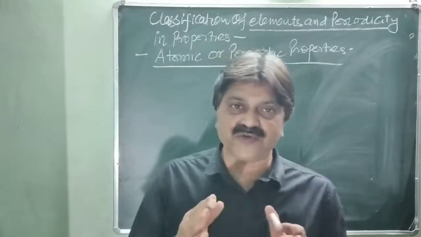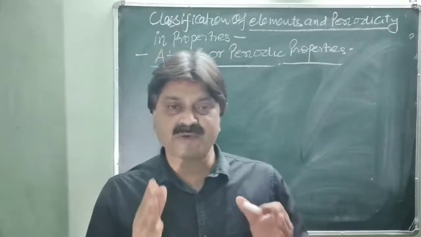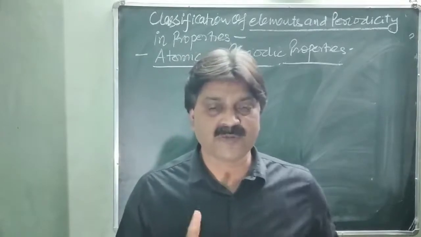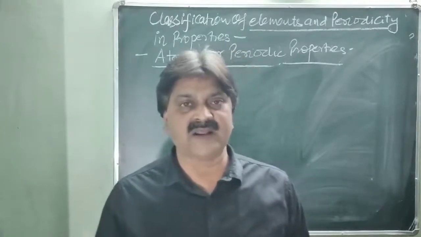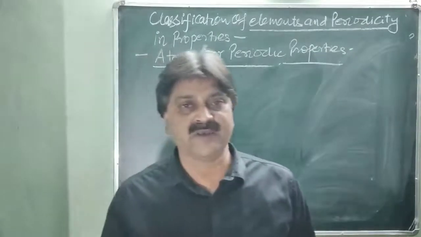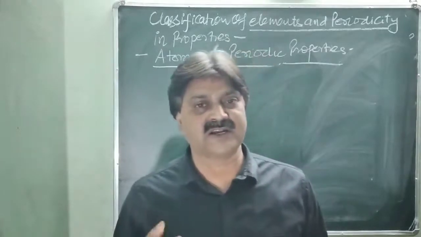What is the effect when moving from left to right across the period? What are the variations when coming from top to bottom within the group? Is it clear? Atomic or periodic properties include atomic radii, ionic radii, electron gain enthalpy, ionization enthalpy, electronegativity, oxidizing character, and reducing character.